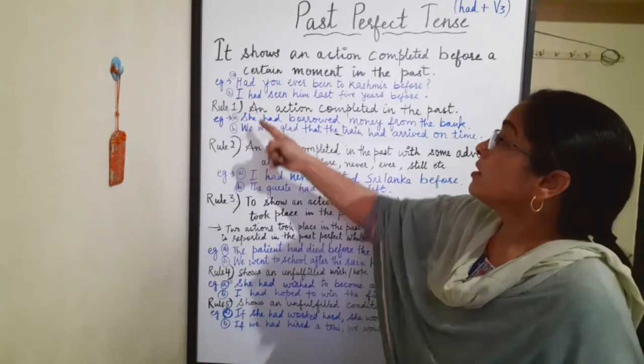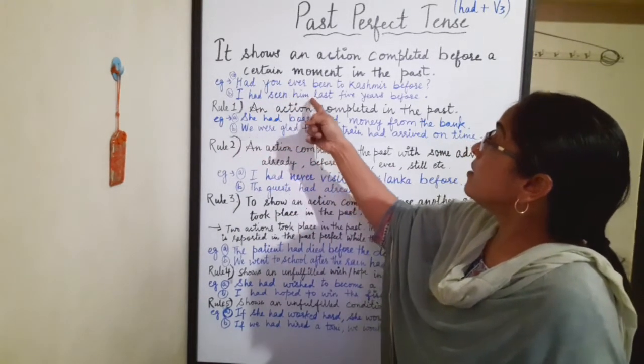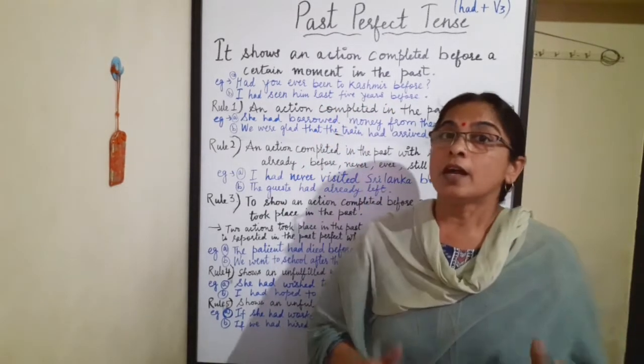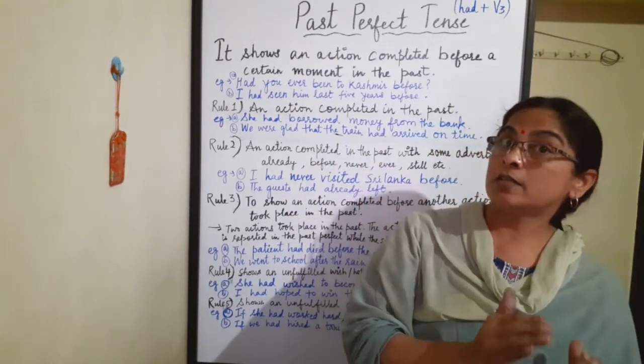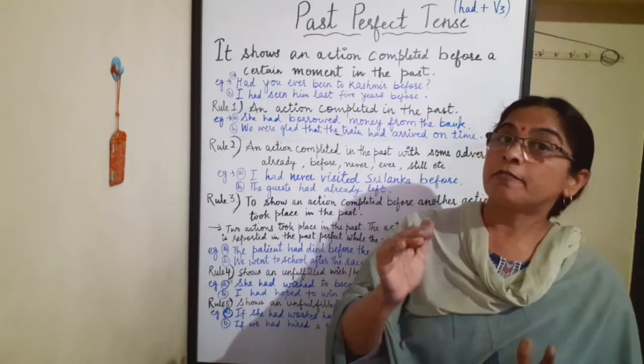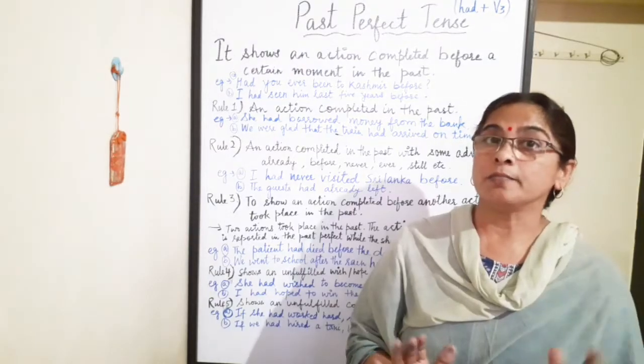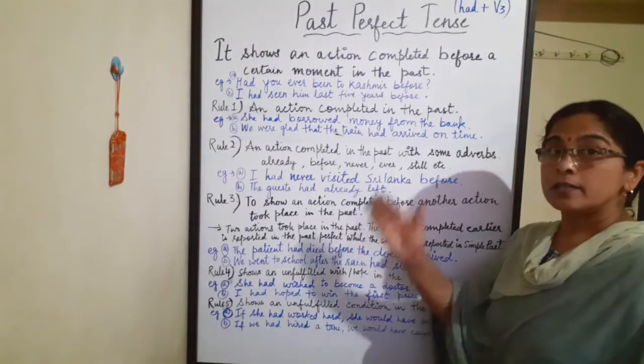Second example is, I had seen him last 5 years before. Means I had seen him last before 5 years. 5 years before I had seen him. Now I don't see him. Now it has certain rules.